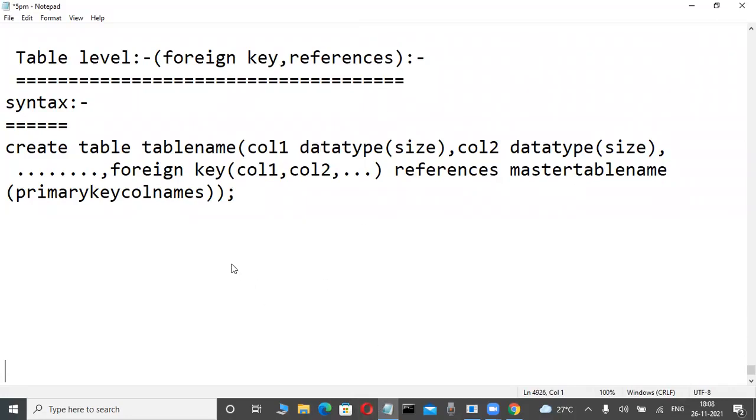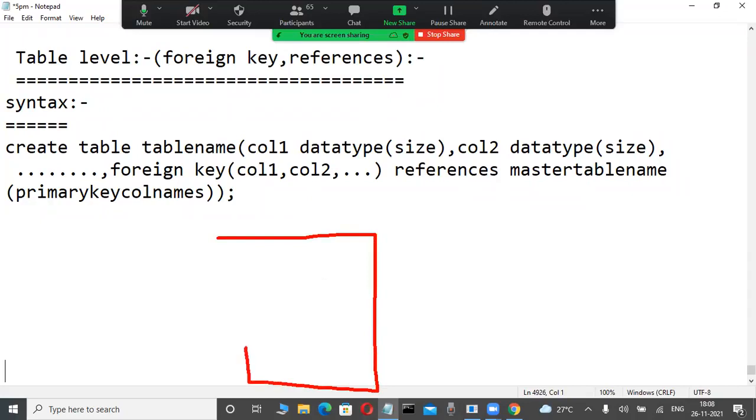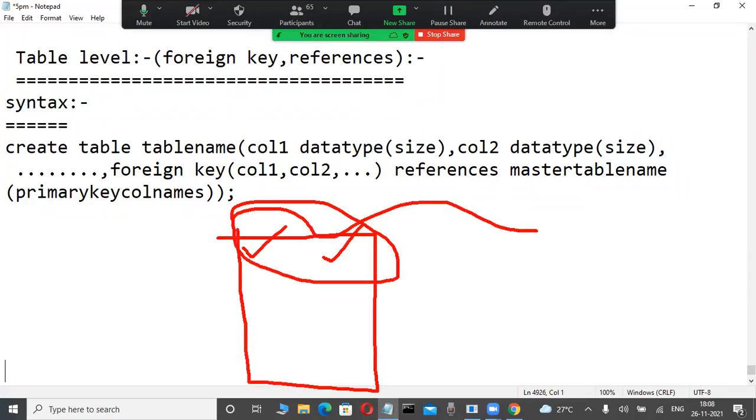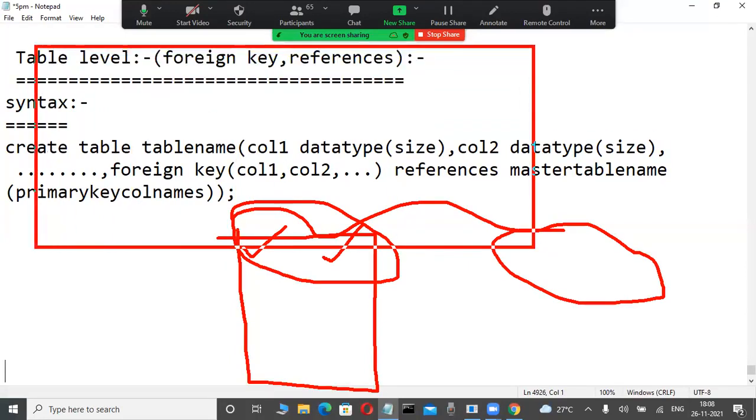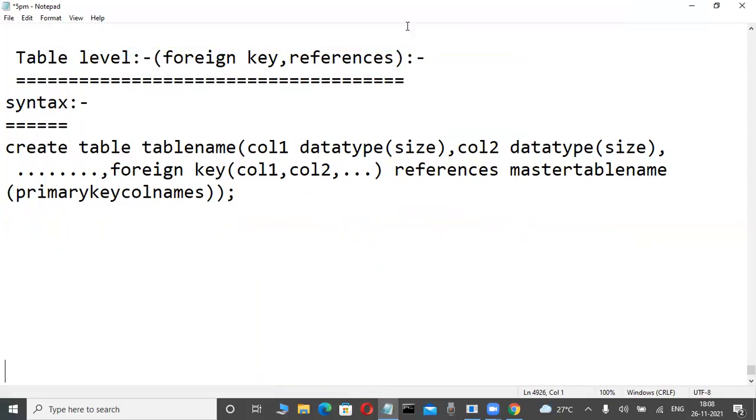Now observe it here. A composite primary key is there, no? In the previous case, S number and maybe name is there. This is composite primary key to composite foreign key. Suppose, for example, I want it; then this table level syntax varies. Completed this syntax. Finished. These are only the construction. Then there are so many uses. Why we are establishing a relationship between them, all these things are important.